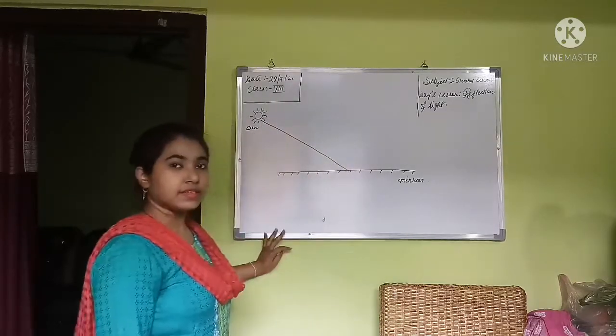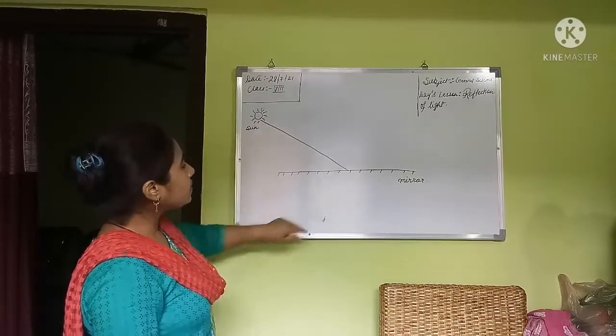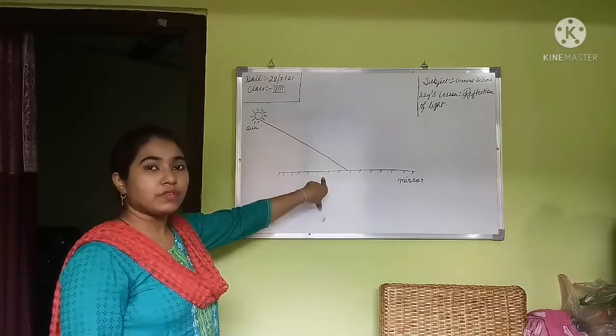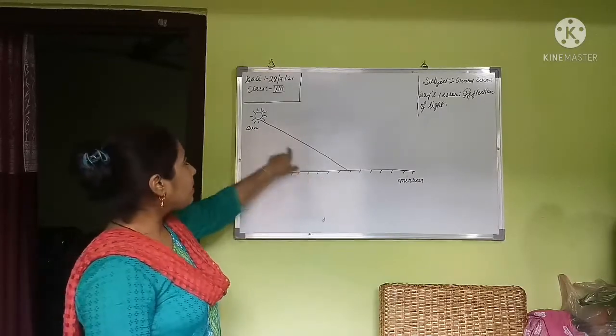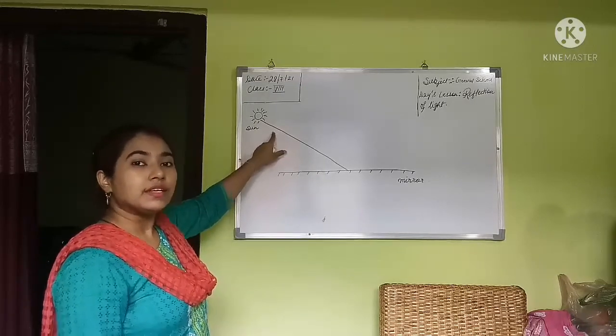Just like this, the light ray comes from the sun and it hits the plain smooth surface of the mirror like this, and this light ray is known as the incident ray.